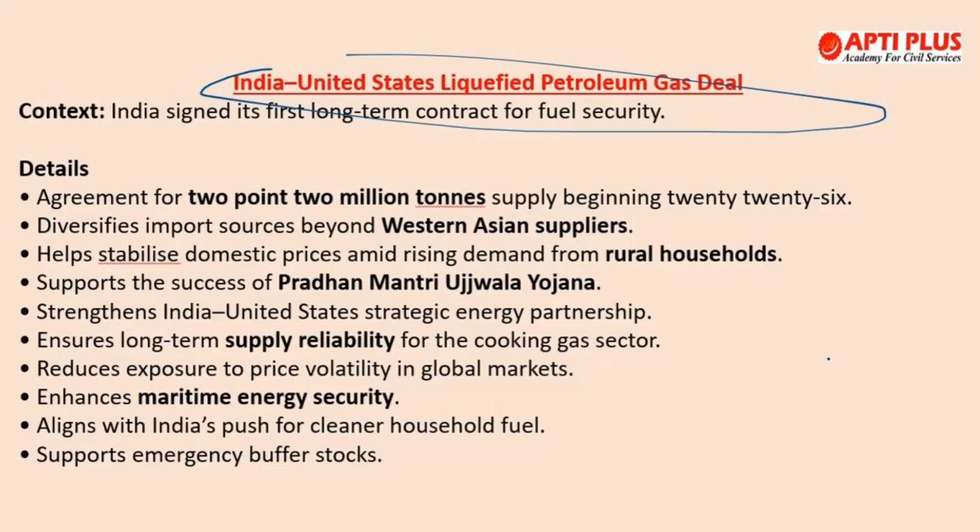It is basically a 1-year structured contract. And right now if we talk about India's LPG profile, we import around 60% of total LPG demand. In 2024 we imported 21 million tons of LPG, and 90% of this is traditionally from West Asian countries like UAE, Qatar, Saudi Arabia and Kuwait. Rapid growth is also there due to the Ujjwala scheme expansion. So this was all about the India-US LPG deal.